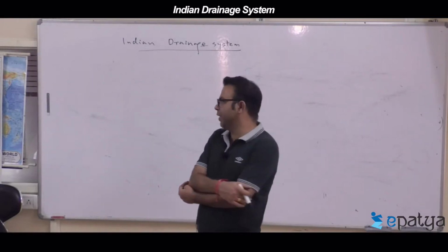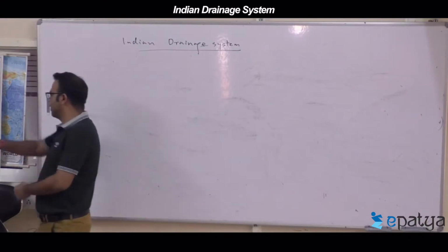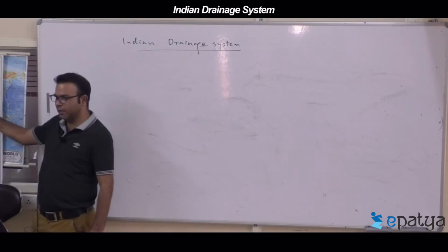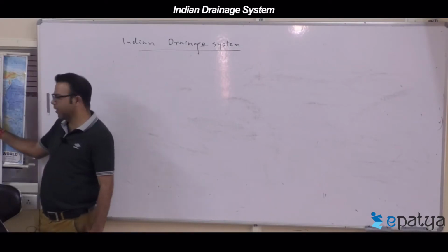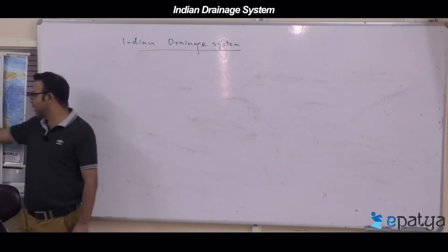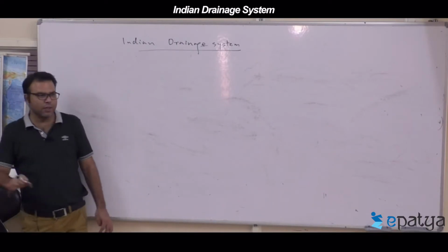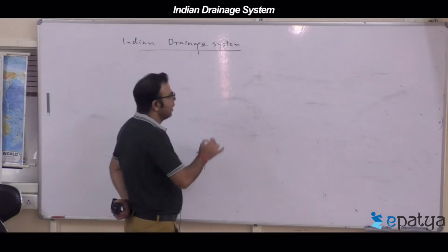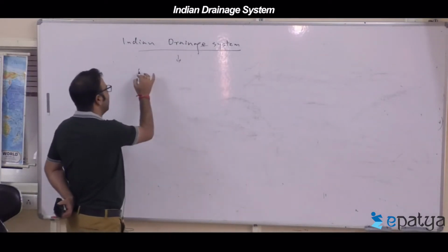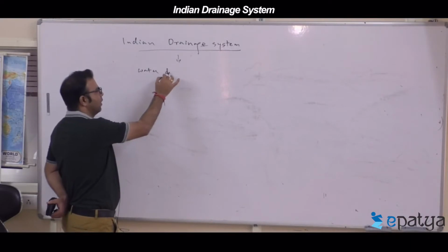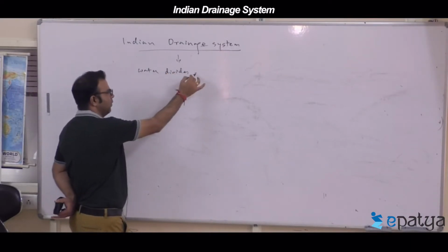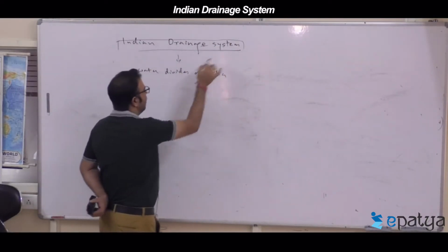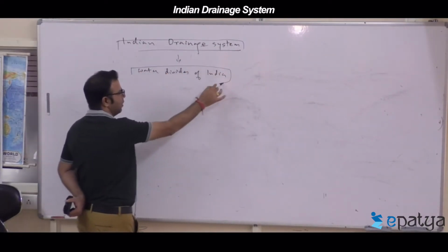If you look very carefully, we'll find there are different slopes. One slope is created by mountains, the Himalayas. Second is created by this feature, some by this feature. So if you look at the Indian map, you will find that there are different features, and all these features are called water divides of India. So the drainage system of India totally depends on water divides.